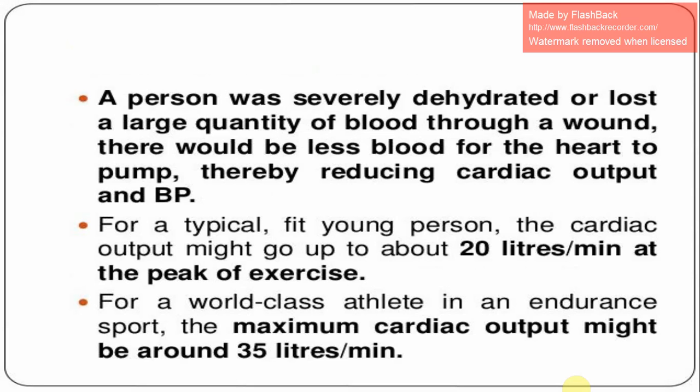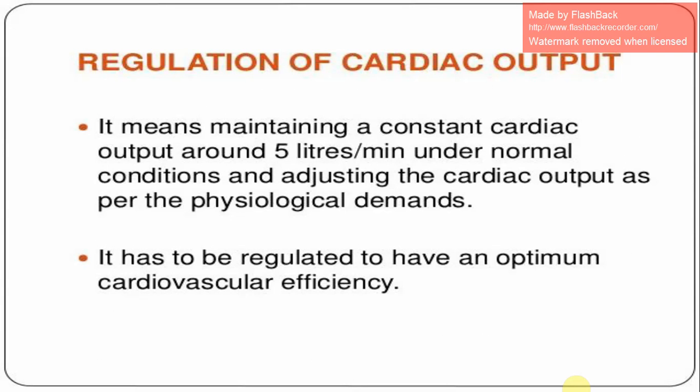For a typical fit young person, the cardiac output might go up to about 20 liters per minute at the peak of exercise. For a world-class athlete in an endurance sport, the maximum cardiac output might be around 35 liters per minute.